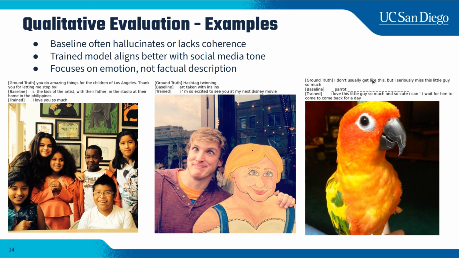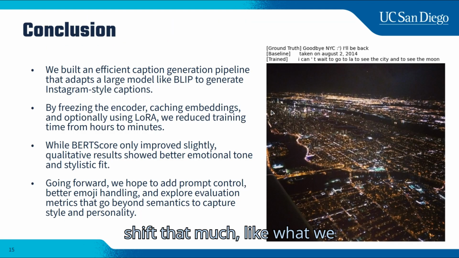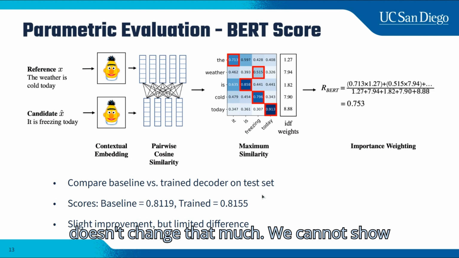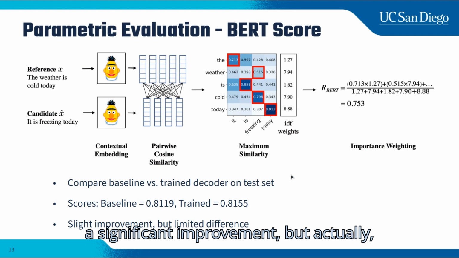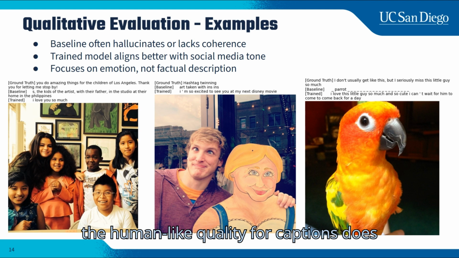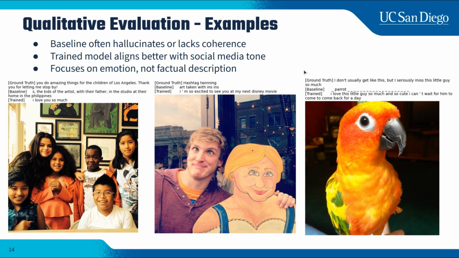So this also shows that while semantic metrics don't shift that much, as we can see here, the metric doesn't change that much and cannot show a significant improvement, actually the human-like quality of the captions does improve dramatically during our fine-tuning.